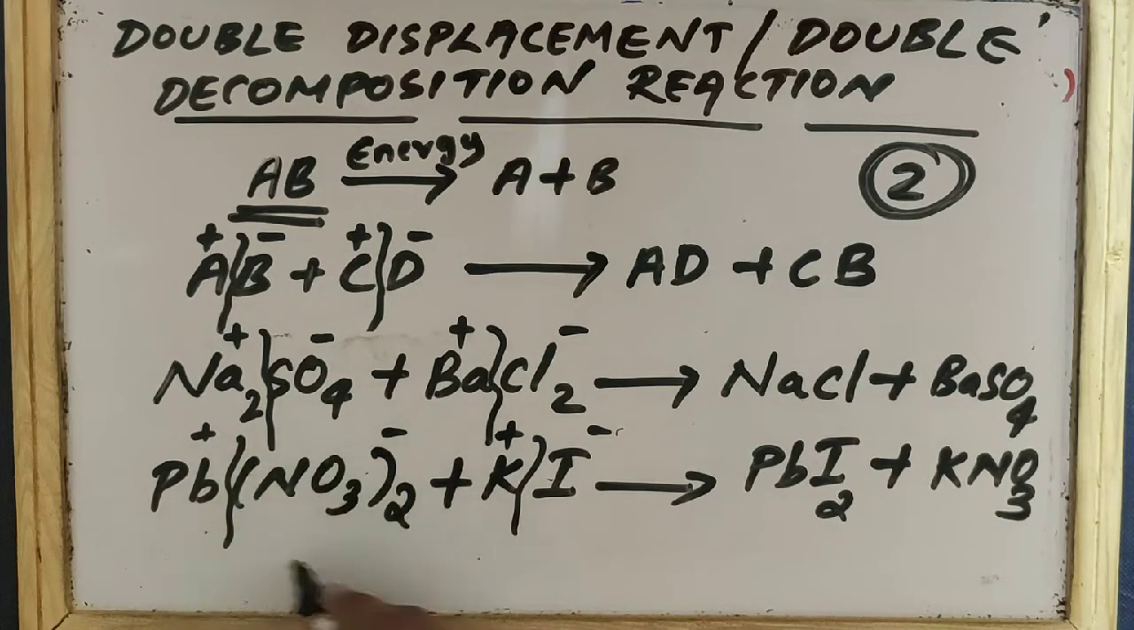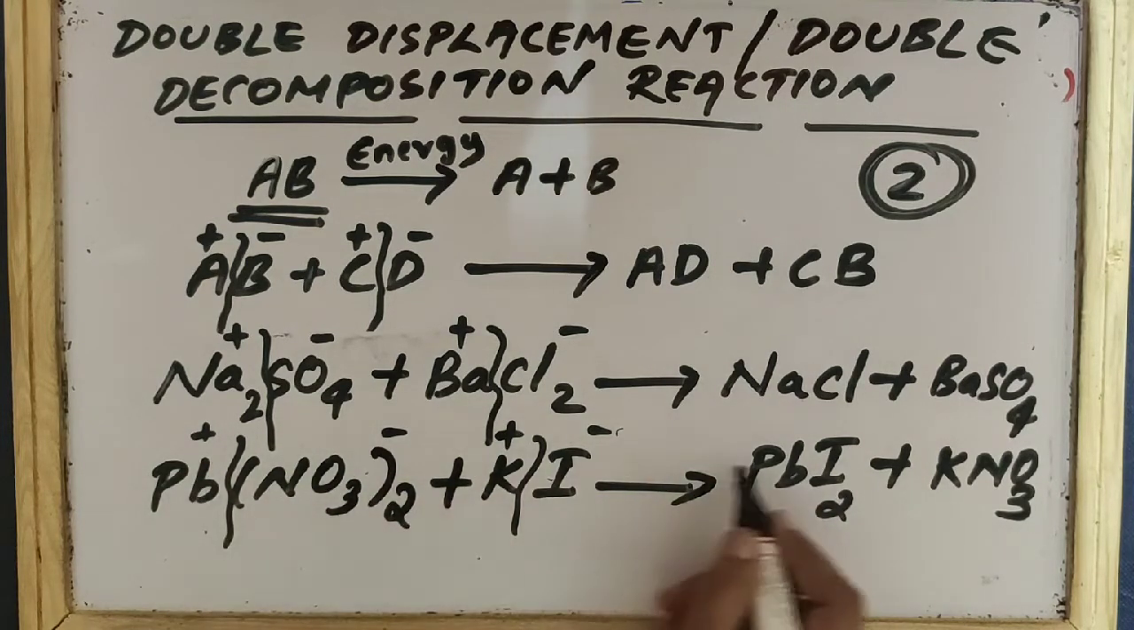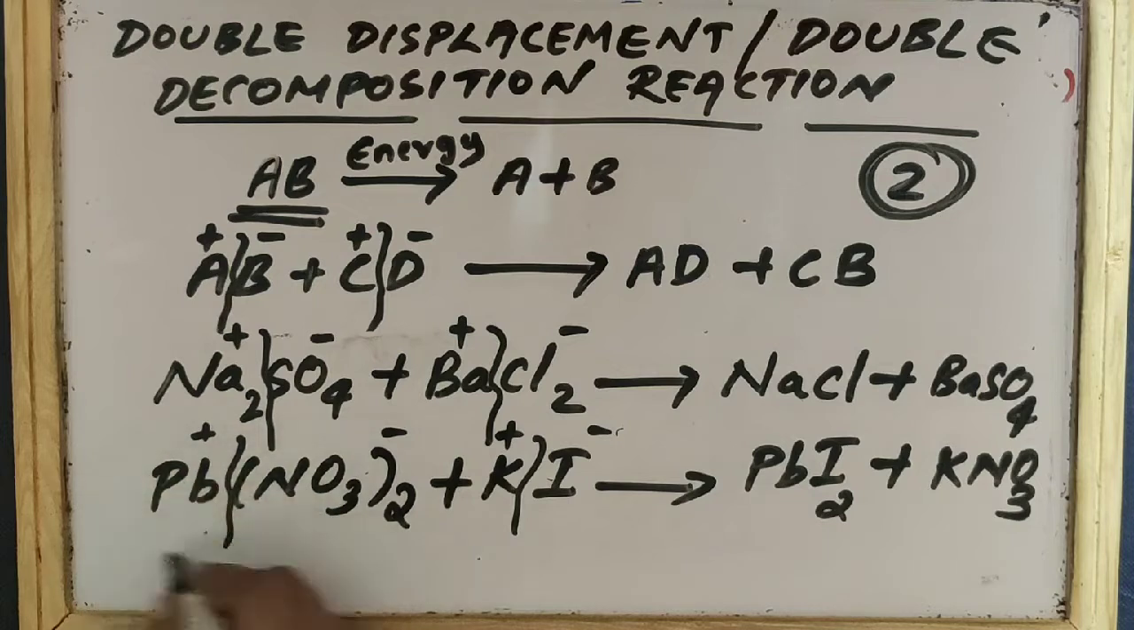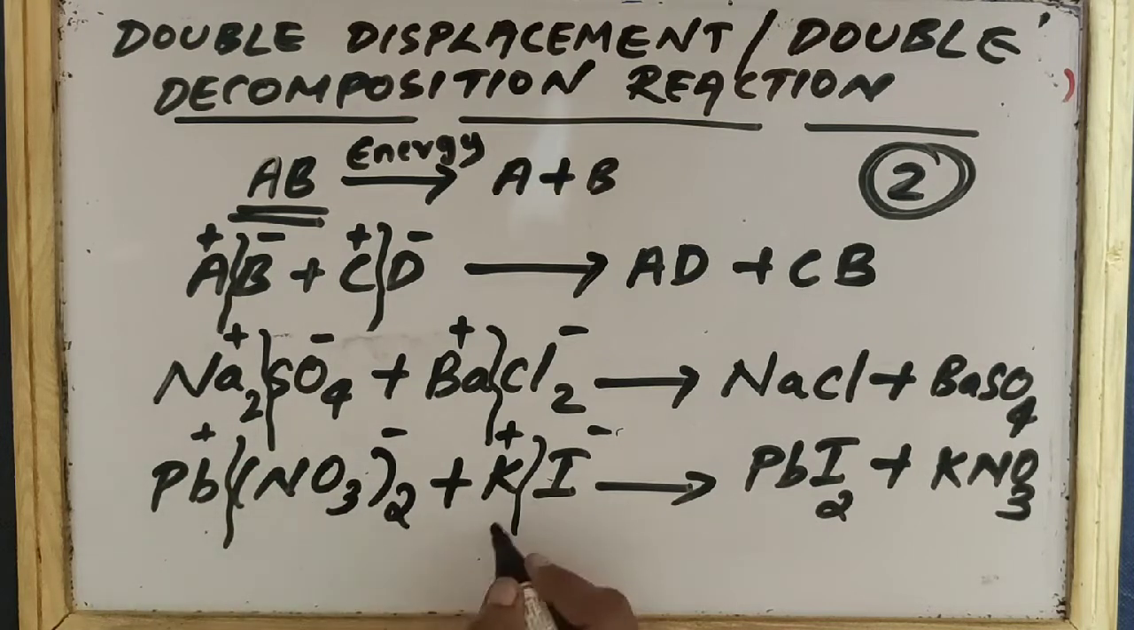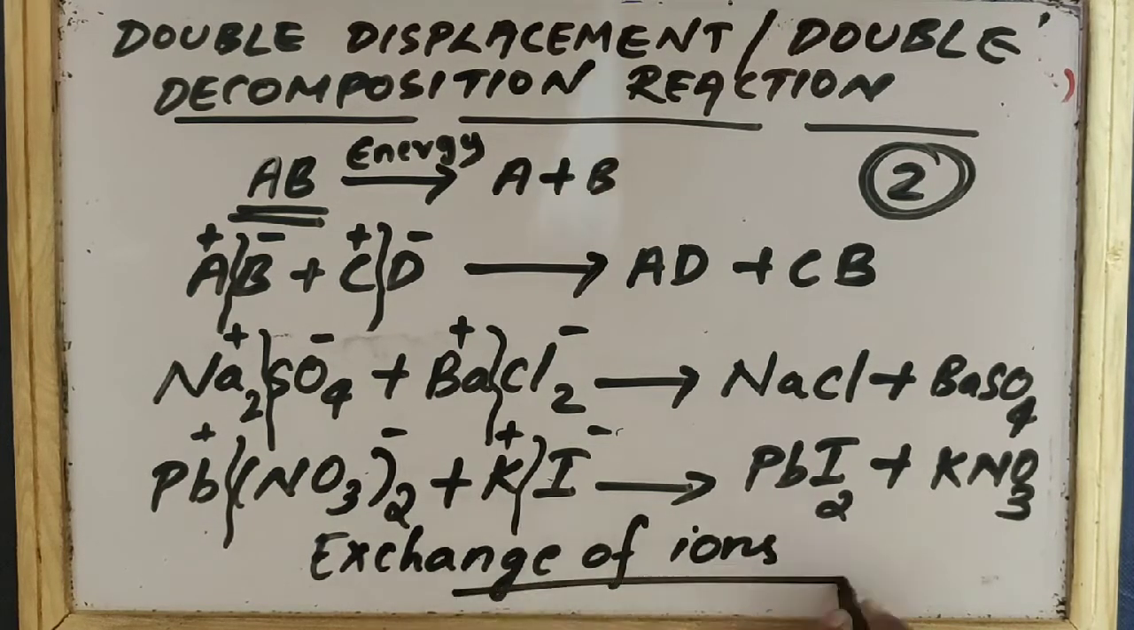Actually, nitrate was the pair for this lead, but on the product side you can see iodine became the pair of what? Lead. So what is happening here? Exchange of ions is taking place.